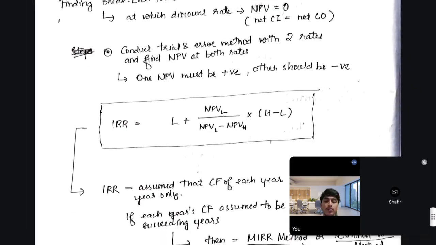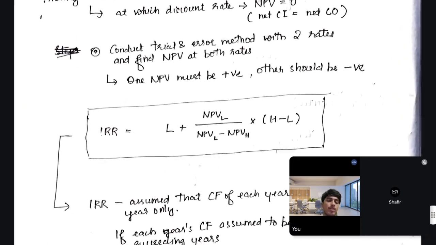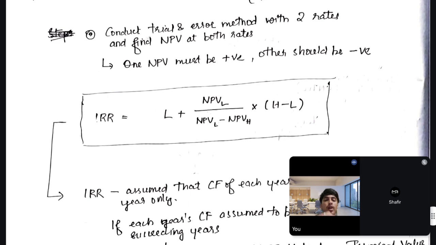So the steps in conducting the break-even point, you might have done it in problems and all. First you have to conduct a trial and error method with two rates and find the NPV at both rates. You have to find a lower rate and a higher rate such that the equilibrium point, the NPV equal to 0, should lie in between these 2 points. So it's better to take 2 points such that one gives a positive NPV, the other gives a negative NPV.